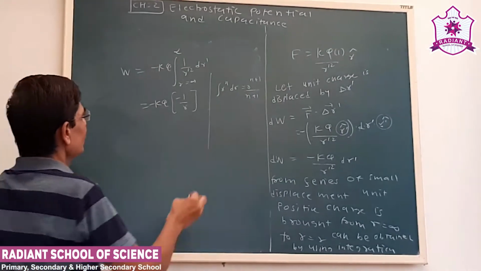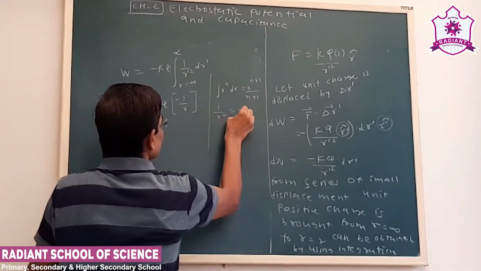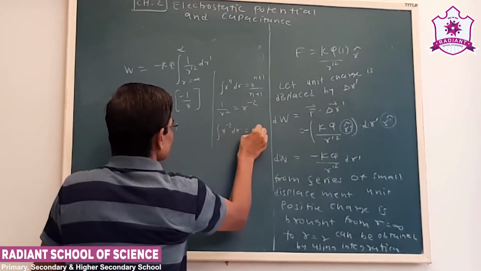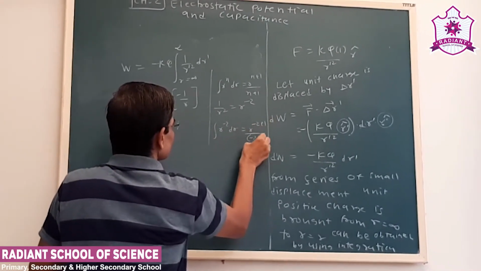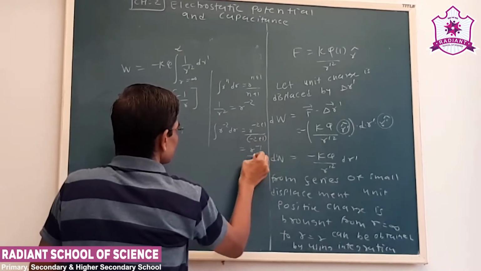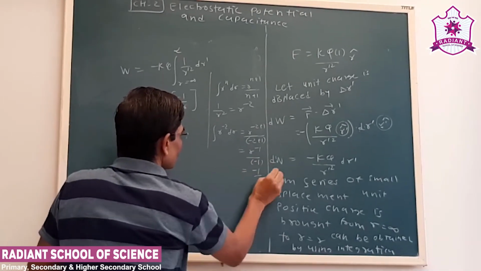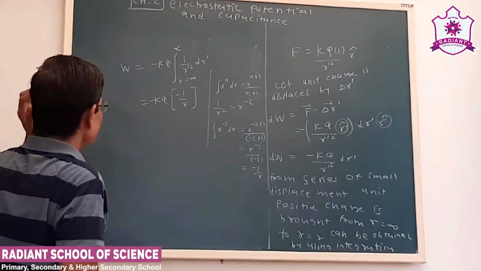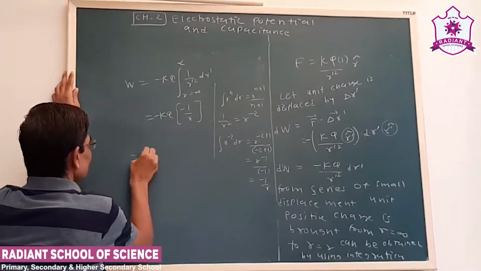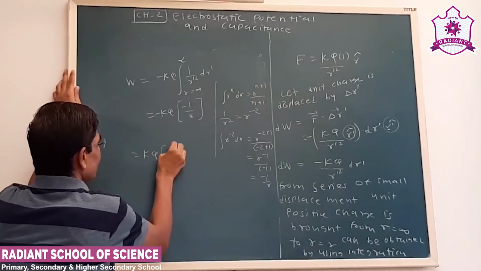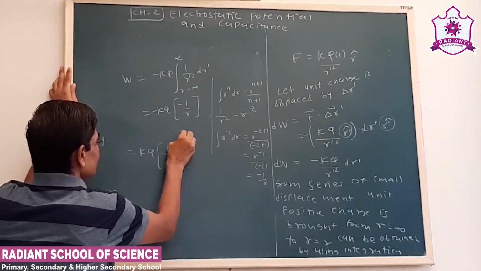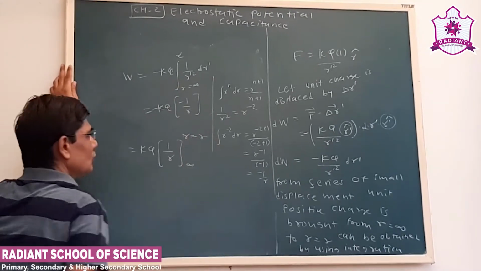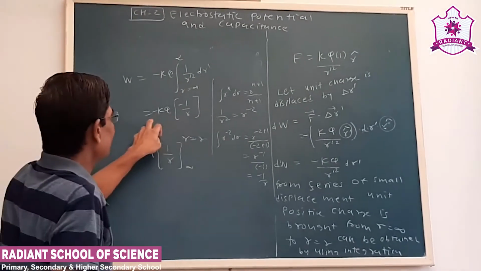Here, 1 upon r square is r raised to minus 2. So this is how we can find the integration of 1 upon r square. So that is kq into 1 upon r. Now this negative sign has cancelled.